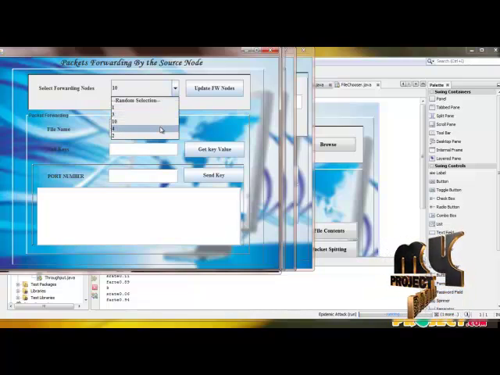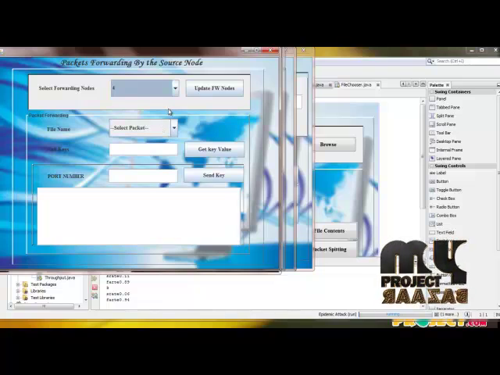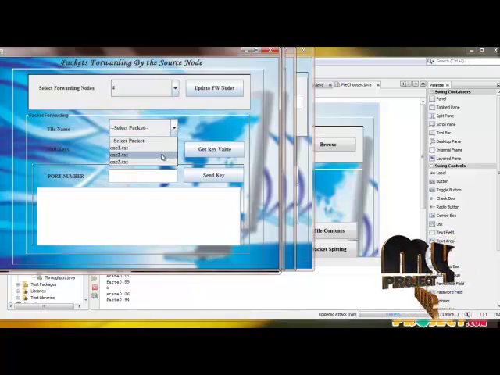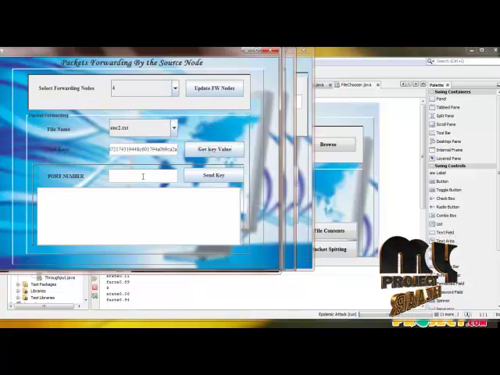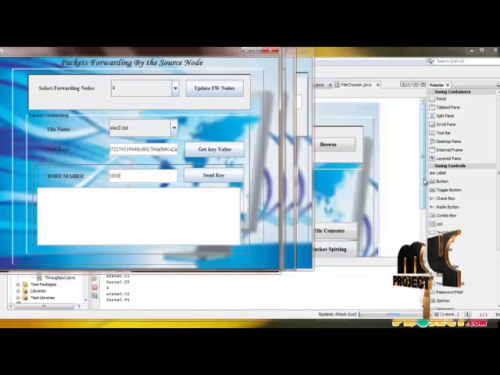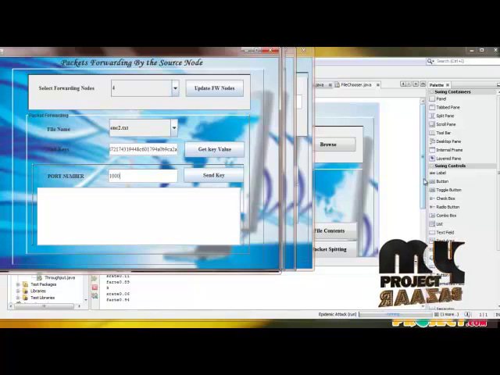Now I can select any one of the forwarding nodes randomly and then select any encrypted packet and get its key. Now I have to forward the null keys and its encrypted packet to the selected forwarding node using these port numbers.